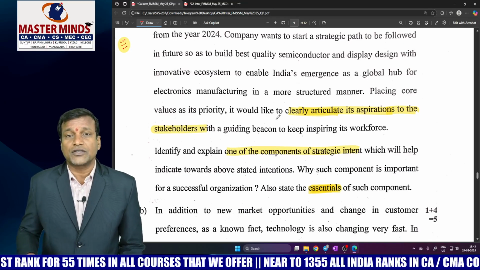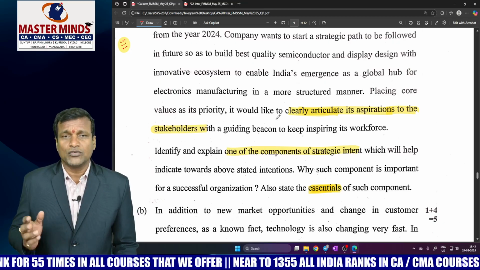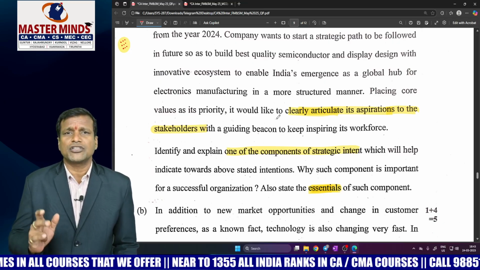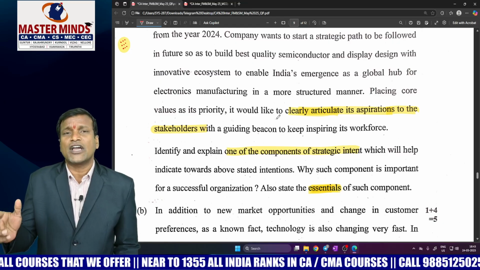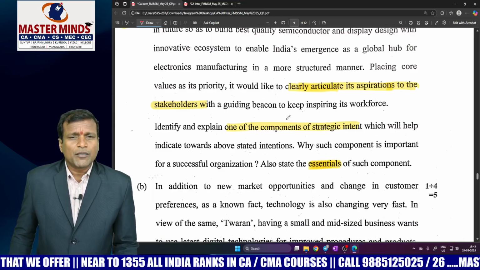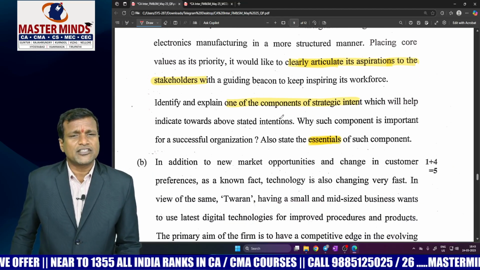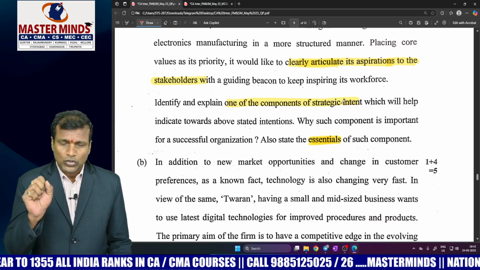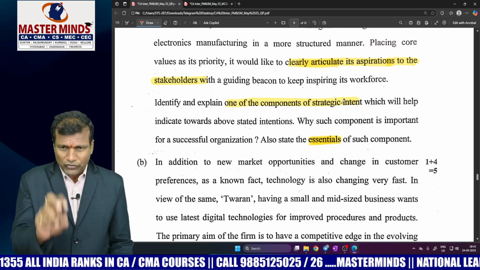There are 4 components of strategic intent: vision, mission, goals and objectives, and values or value systems. Now, he is clearly talking about the vision statement. Identify and explain one of the components of strategic intent means he is asking us to identify the component called vision.